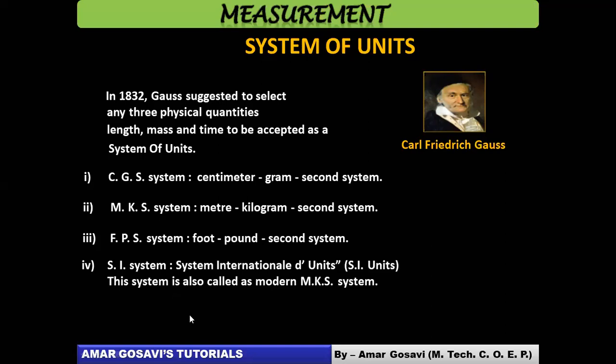This happened somewhere around the 1960s. From there onwards, we adopted the SI system across the globe to maintain uniformity in education, for example, and in research also. It should not happen that research done in India is not applicable elsewhere. There has to be uniformity. Therefore, this system was adopted. This was the history regarding the system of units.